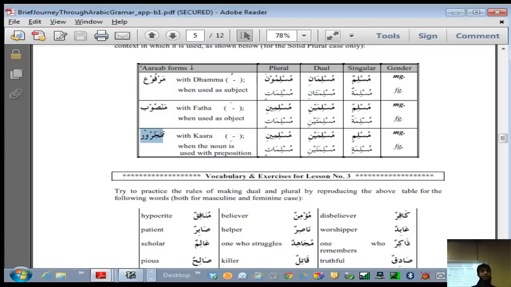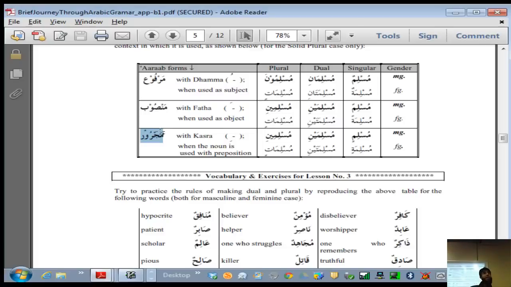Majroor is a state that comes for two reasons. One is for possession. Remember when we were talking about the verses, we talked about Baitullahi, right? When you have Allah, the kasra that comes at the end of the noun indicates that the noun owns whatever is before it.